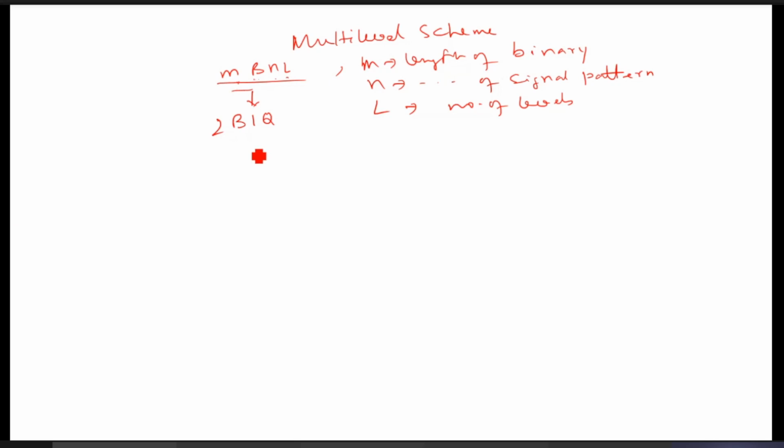The data pattern size here is 2, so you see that means 0 0, 0 1, 1 1, 1 0 like this. 2 bits will be per signal element. So how to encode data in this coding scheme, you have to follow the transition tables.